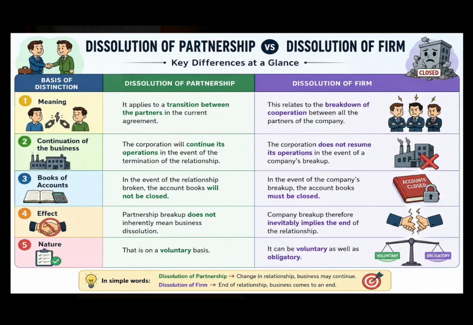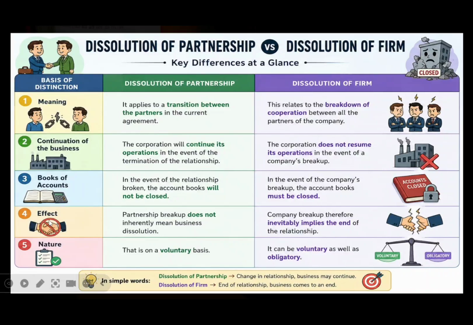Then the next distinction is based on the books of accounts. Here, in the case of dissolution of partnership, the books of accounts will not be closed. As they can continue the business, the books of accounts will not be closed. Whereas in the case of dissolution of the firm, the company's books of accounts must be closed.